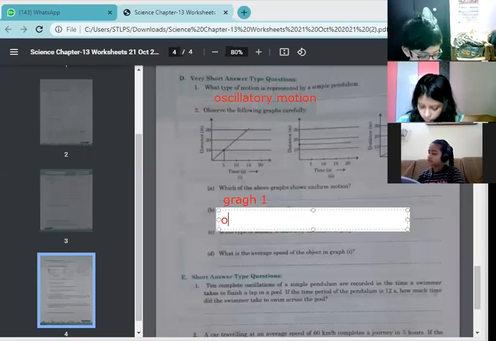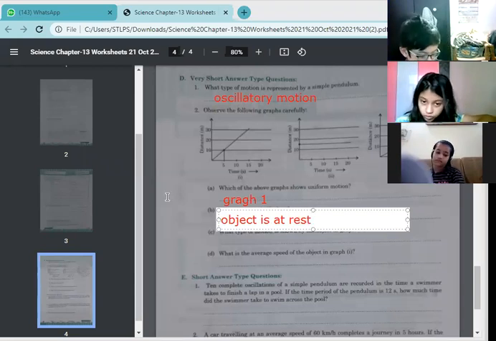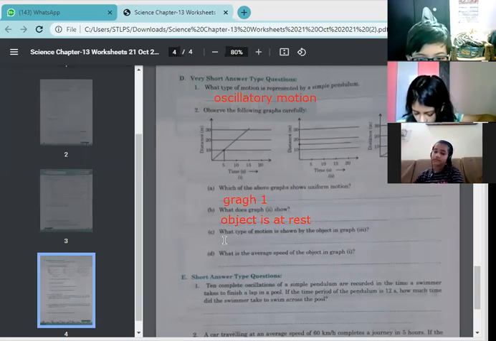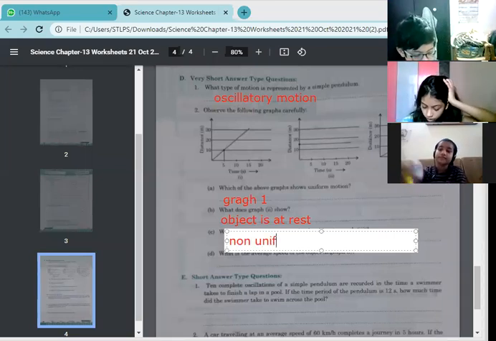What does graph second show? Yesterday we also did it. Ma'am, it shows that the object is at rest. Object is at rest. Okay. What type of motion is shown by the object in graph third? Ma'am, it shows non-uniform motion. Yes, very good. It shows the non-uniform motion, because sometimes what is happening? That it is increasing or decreasing.